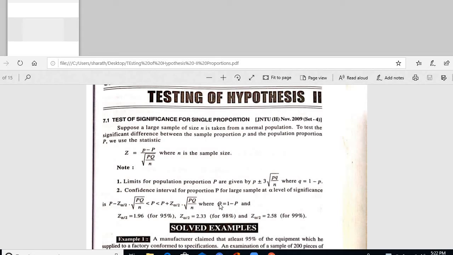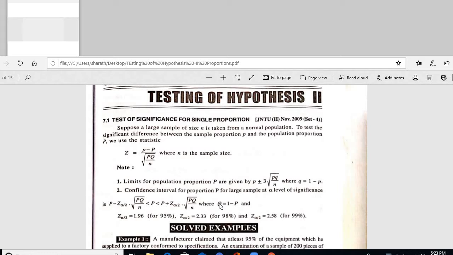Good evening, students. Today in this lecture I'll discuss the hypothesis concept on proportions. What is meant by a proportion, and what is the difference between a proportion and a sample? Selecting a few items by counting is called a sample. It may be a large sample or a small sample, depending upon the size. Proportion means a large sample of size n is taken from a normal population.